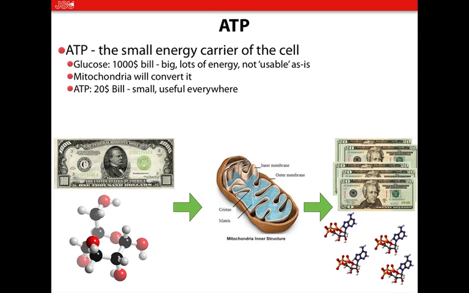So the cell has to take that energy storage form, glucose, take it to the mitochondria, and do a conversion to make a stack of $20 bills. In this case, multiple ATP molecules. Okay, $20 bill is good, right? How is it good? It's useful in that you can use it in multiple places. It's accepted everywhere, right?